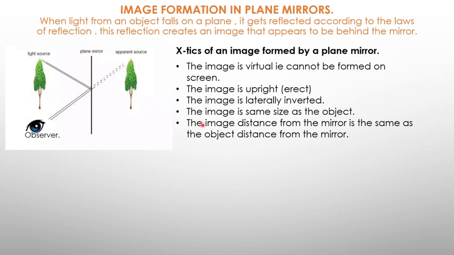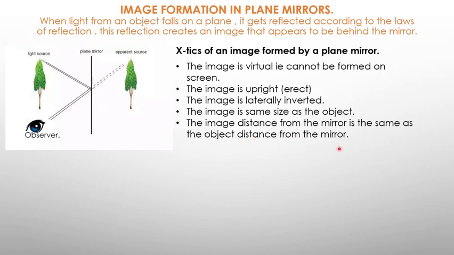The same story when you stand in front of the plane mirror in your dressing room. You should be able to see that there is no change in the image as compared to the object. Then the last one here is that the image distance from the mirror is the same as the object distance from the mirror. This distance here, where the image is standing from the mirror, and where the object is standing from the mirror, they are the same.